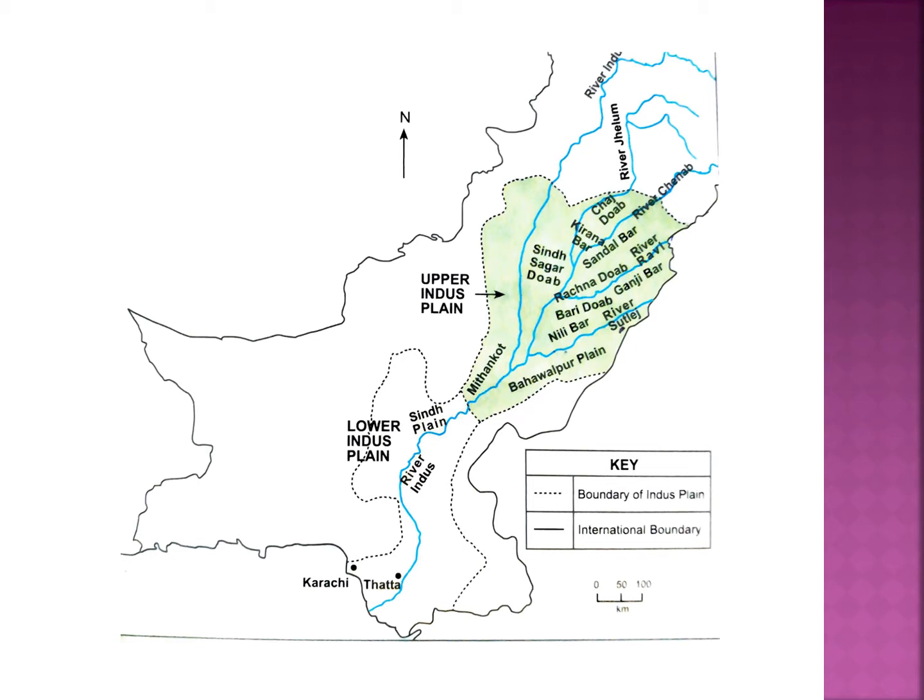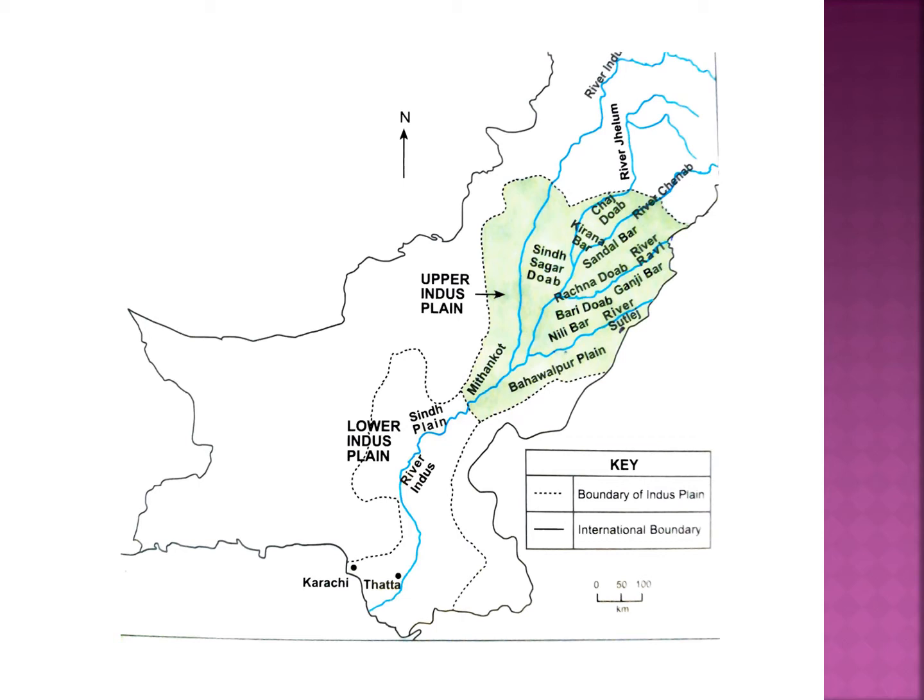If you look at the Upper Indus Plain, as we can see it has 5 rivers including its doabs, bars. The definitions of doabs, bars and their importance will be given in detail in the coming slides. Sagar doab is present between river Indus and river Jhelum, Chaj doab is present between river Jhelum and river Chenab, Rachna doab is present between river Chenab and river Ravi, Bari doab is present between river Ravi and river Satluj.